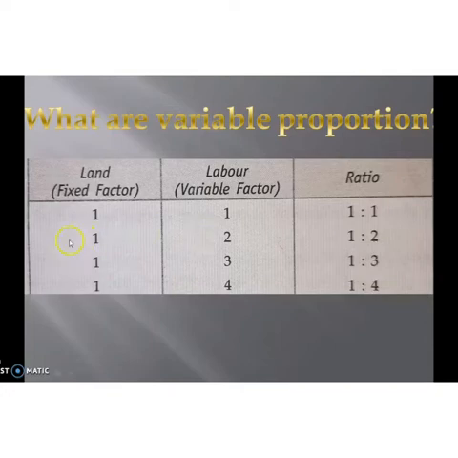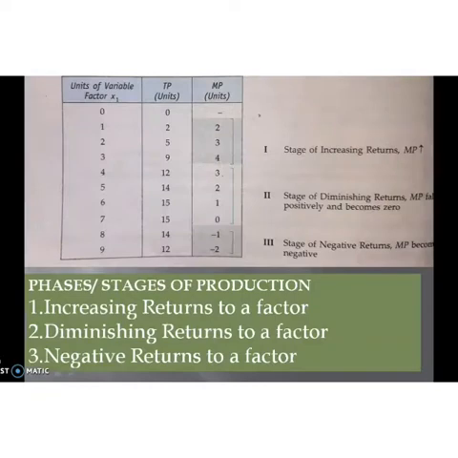Then we can explain this law with the help of a schedule. Here we can see one table. It shows units of the variable factor, that is X1, then total product and also marginal product. According to the increase or decrease in the MP, the production process is divided into three stages. The first is the stage of increasing return.